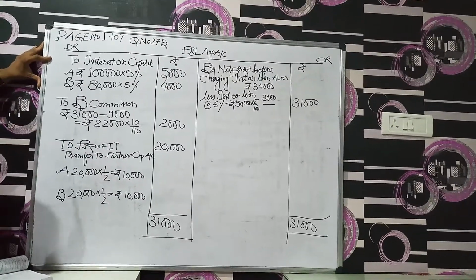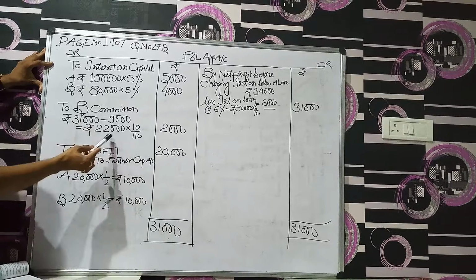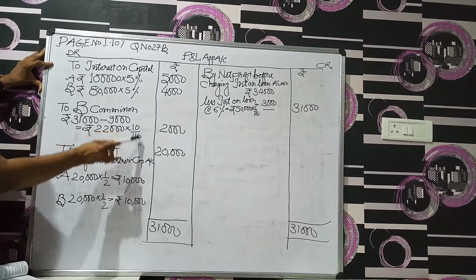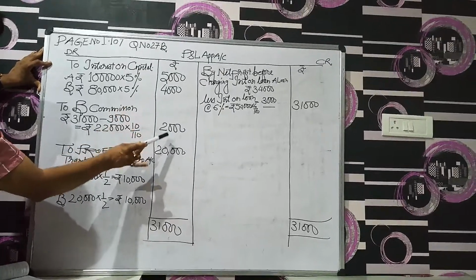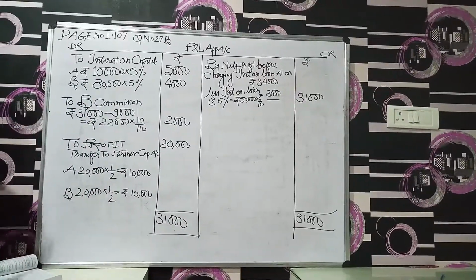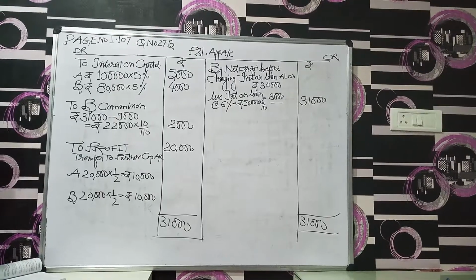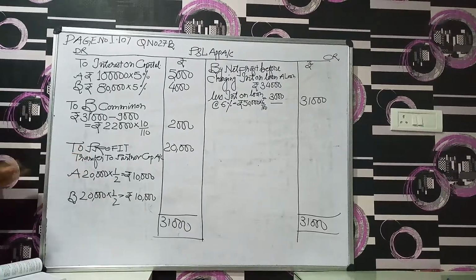And B's commission is after charging, so we know it very well: 22,000 into 10 upon 110, B's commission would be rupees 2,000.